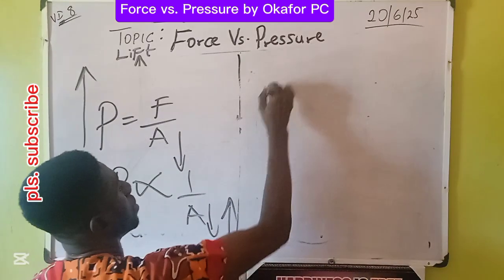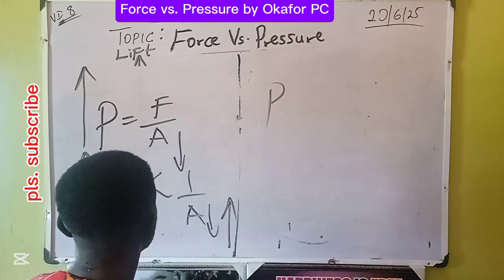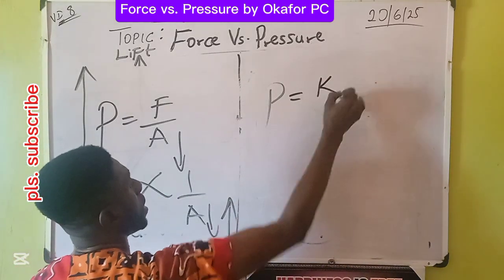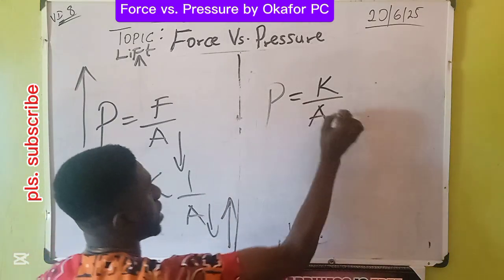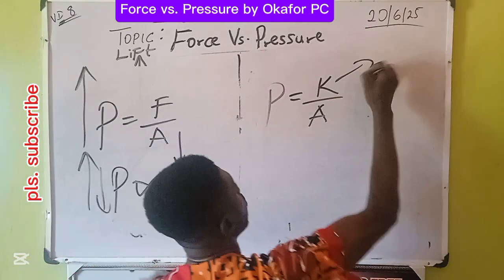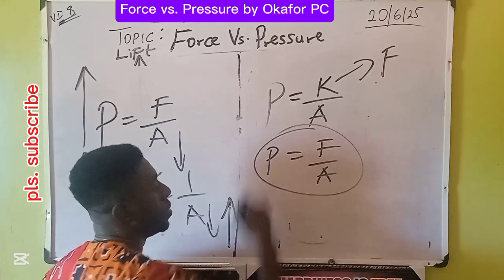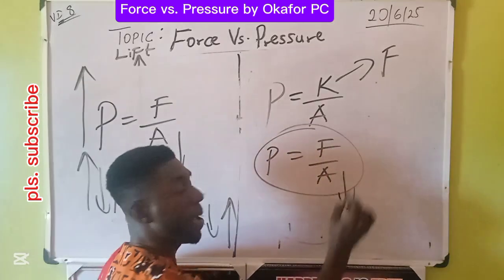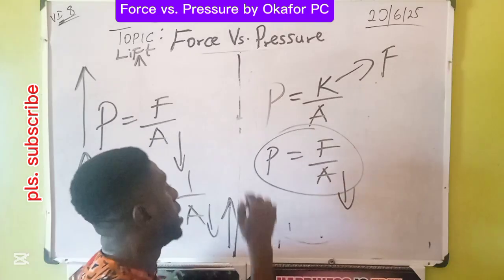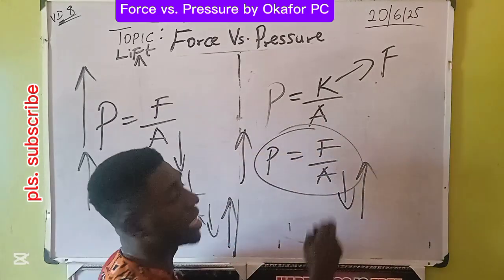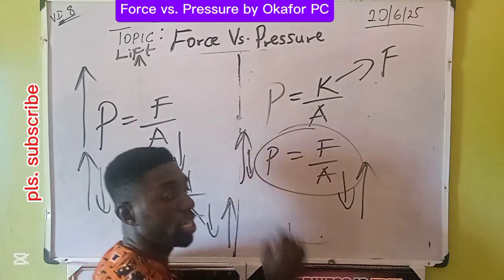Therefore, P, taking away the variation sign, is equal to K over what? A. Recall the constant is the body weight, force. Therefore, P is equal to force over area. The smaller the area, provided the force is the same, the higher the what? Pressure. The bigger the area, provided the force is the same, the smaller the pressure.